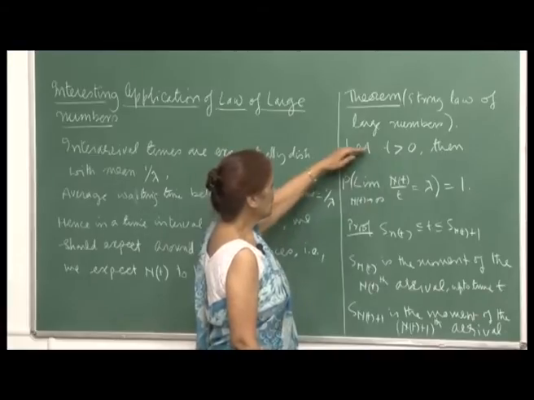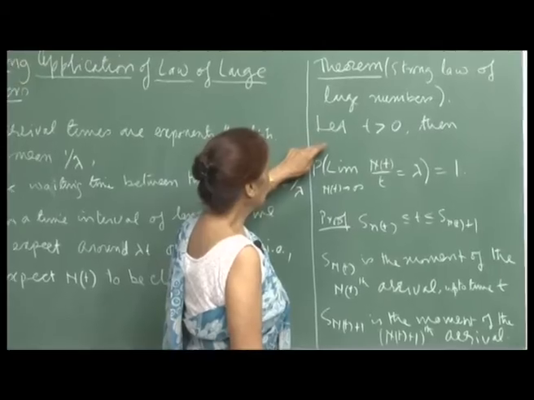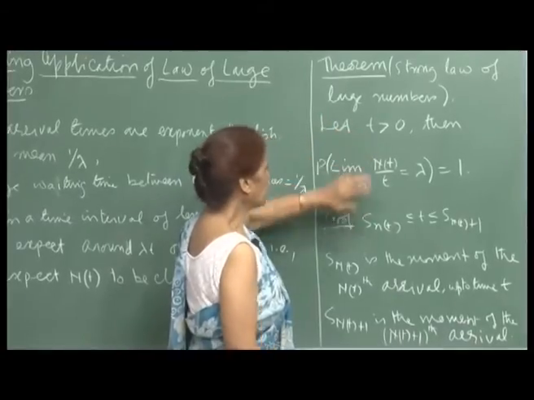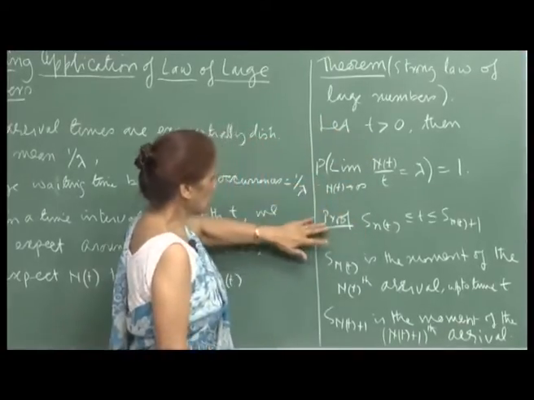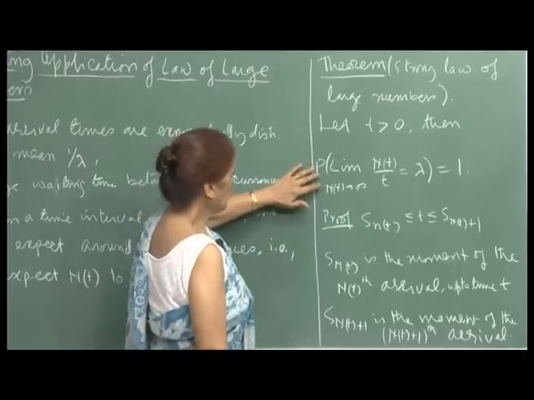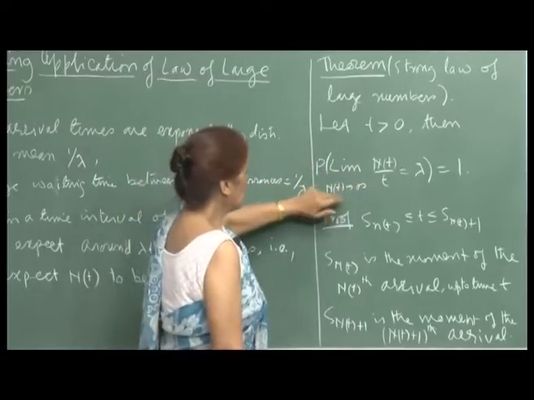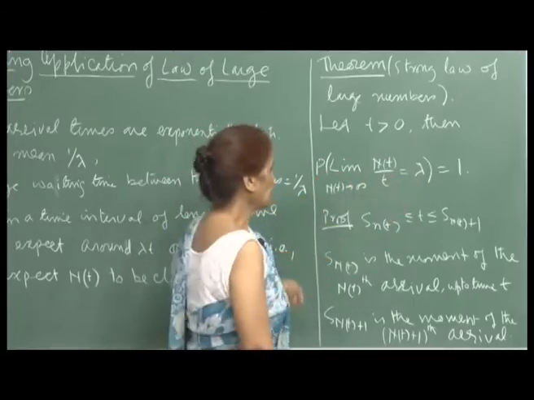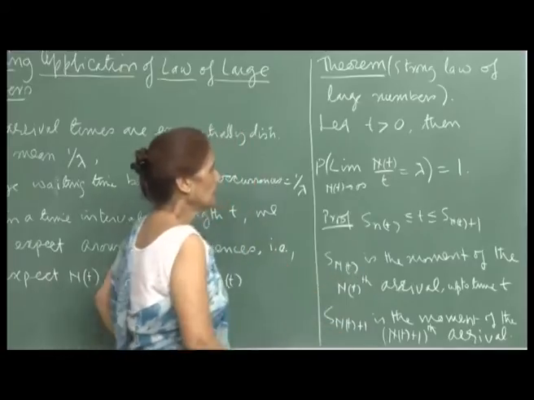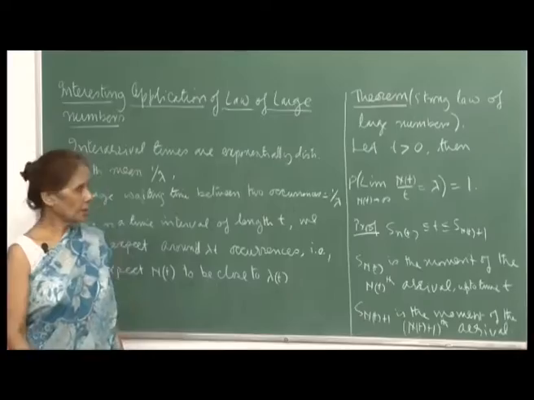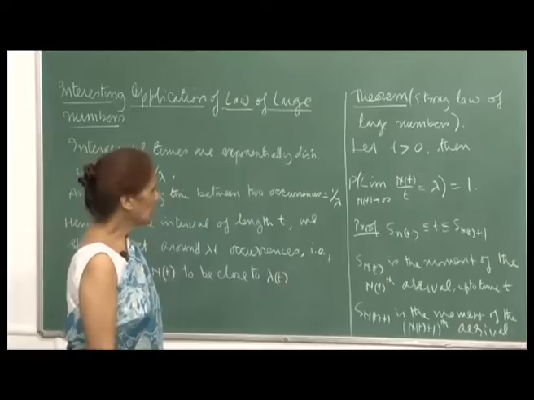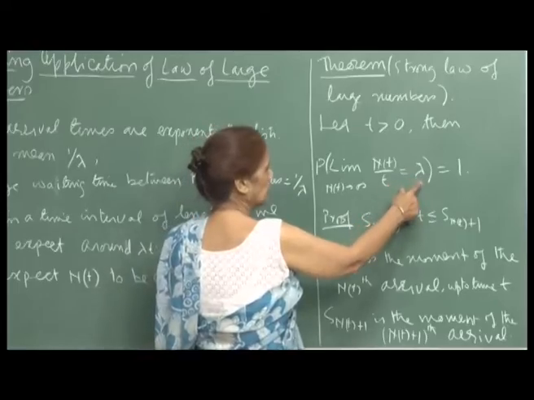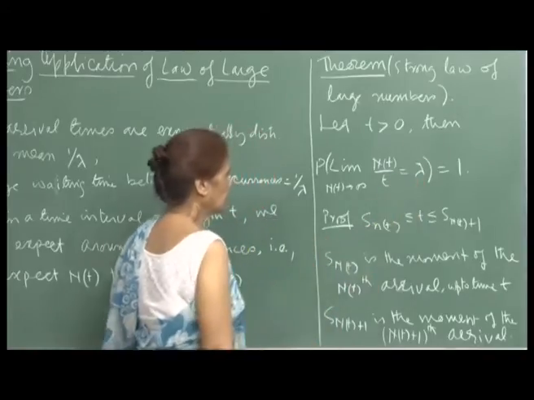Interesting. Now, here I should have written the word proof. Let t be some positive time, and we want to show that the limit of N t upon t as N t goes to infinity is equal to lambda, with probability 1. That means this is a certain event. So, as you take the limit and allow N t to grow large, then your ratio N t by t would be lambda. Okay, now let us look at the proof.